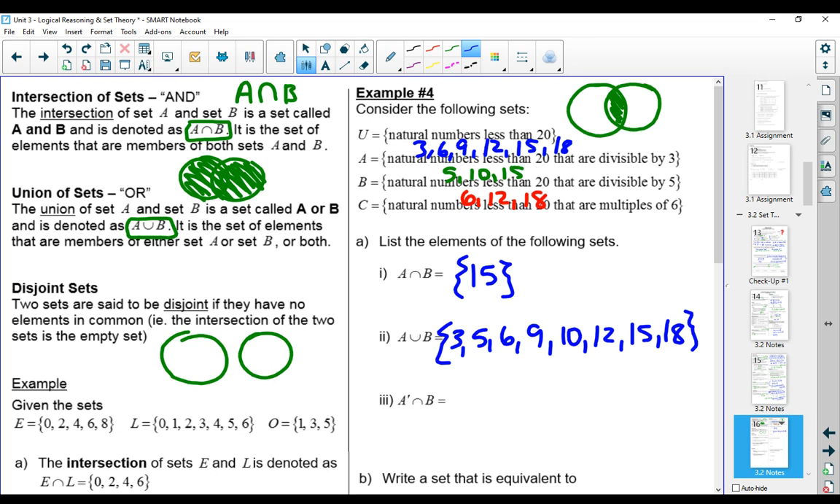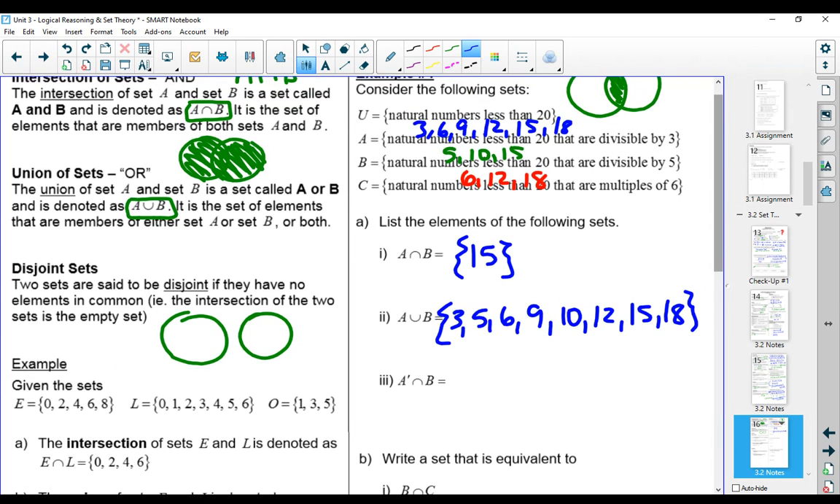Now again, when it comes to the complement, sometimes it's easier to write out your complement. So again, the complement of A. So there would be our complement of A. That comes from our last page as well that we had done. So 1, 2, 4, and so on.